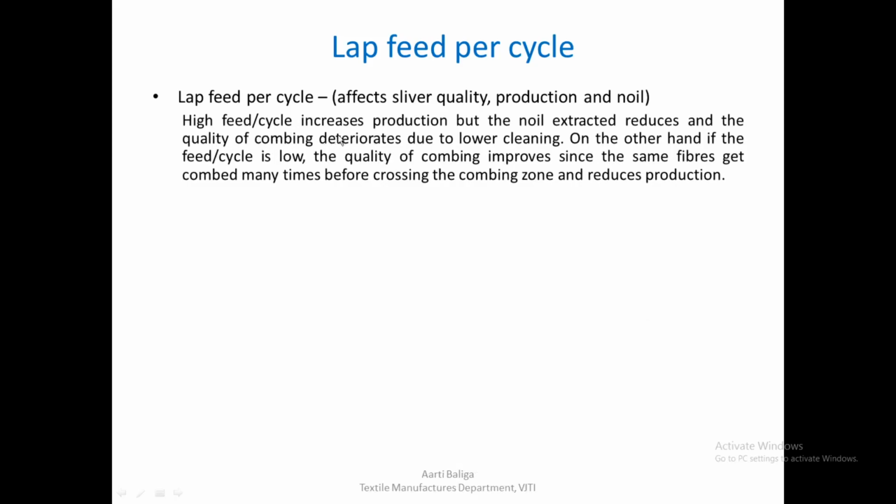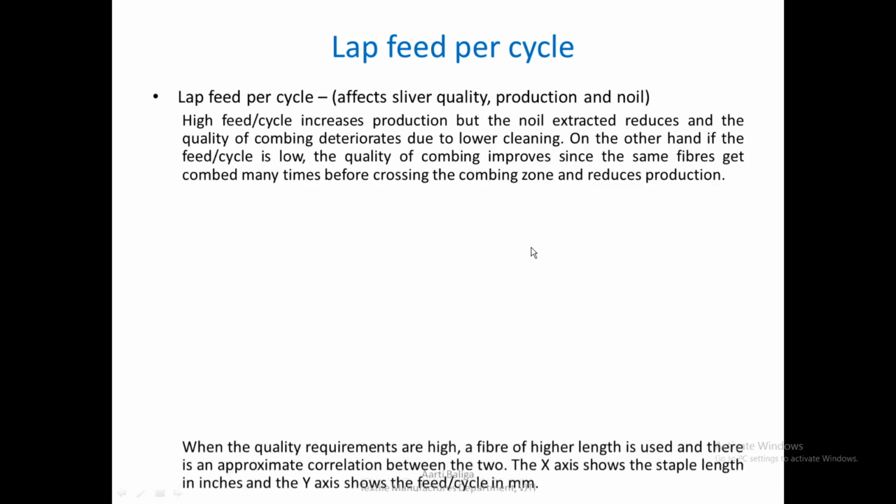High feed per cycle increases production, but the noil extracted reduces and the quality of the combing deteriorates due to lower cleaning. On the other hand, if the feed per cycle is low, the quality of the combing improves, since the same fibers get combed many times before crossing the combing zone. But we must know that the production reduces.